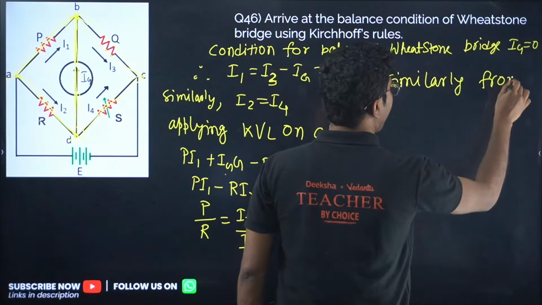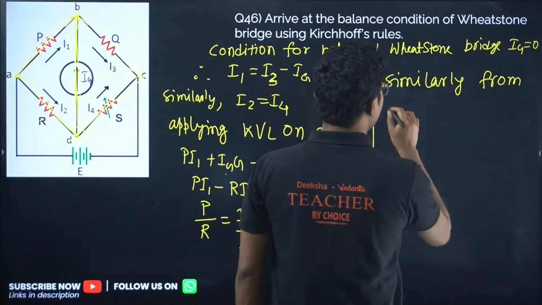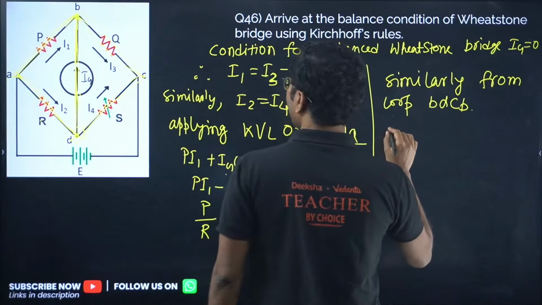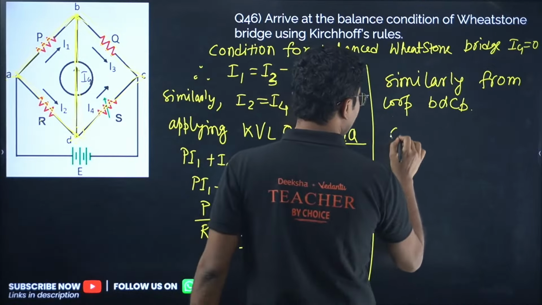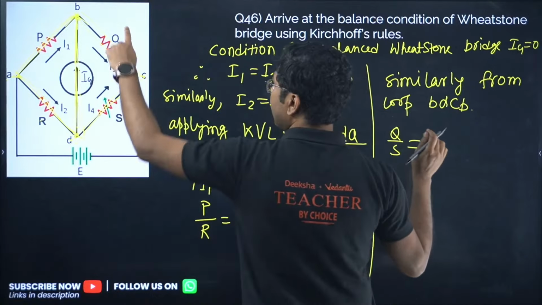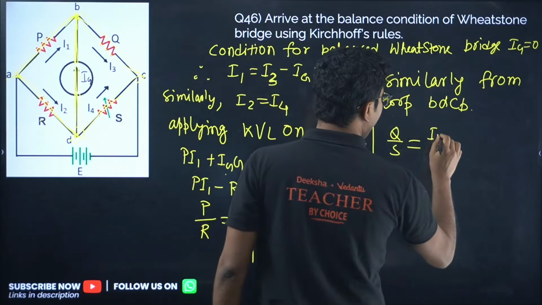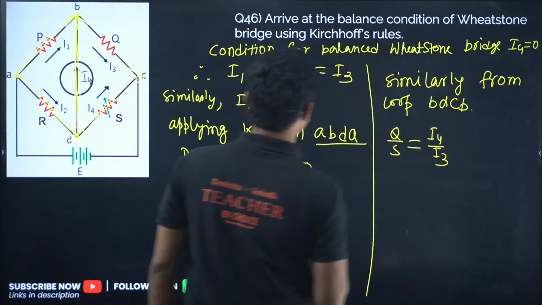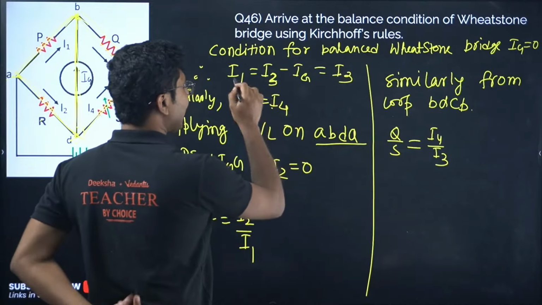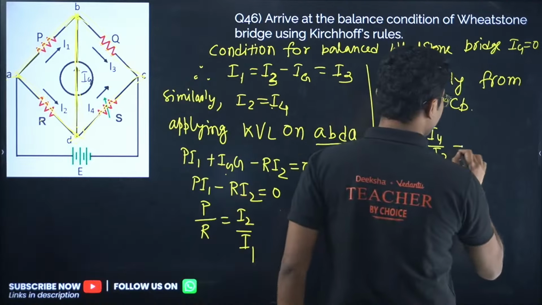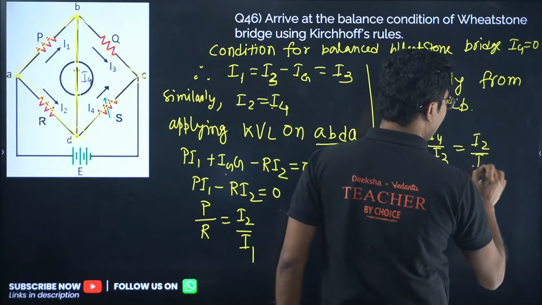From loop BDCB, okay, we can write Q by S equals to I4 by I3. Okay, now I4 and I3 value, I3 is equal to I1 and I4 equals to I2, so I2 by I1.